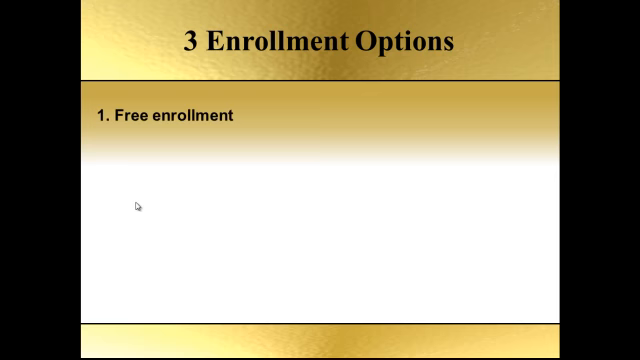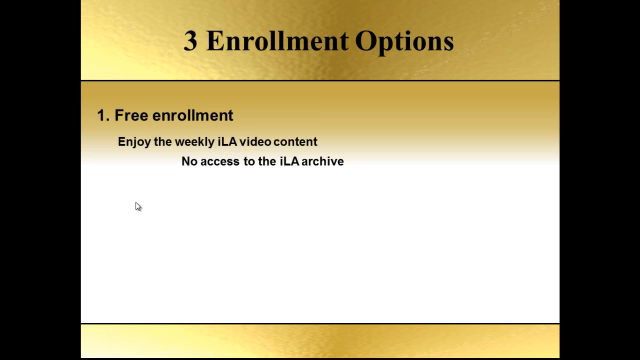The first enrollment option is a free enrollment. A person can actually enroll for free. And what they get as a free enrollment, they get to enjoy the weekly iLA video content. But as a free enrollment, there are some limitations. There's a lot that they don't get. For example, they don't have access to the iLA archive and the inspirational articles. Another thing that they don't have access to, they don't have a personal website. They also don't have the ability to earn from the Matrix referral program. It's a free enrollment.